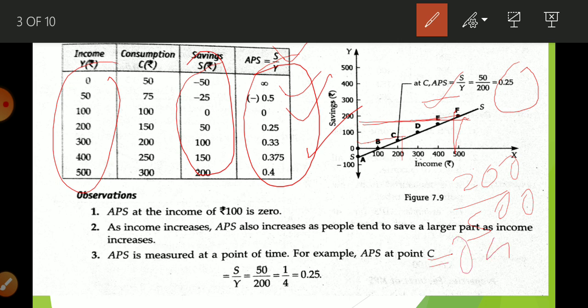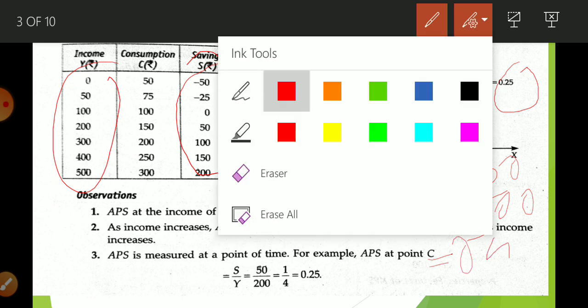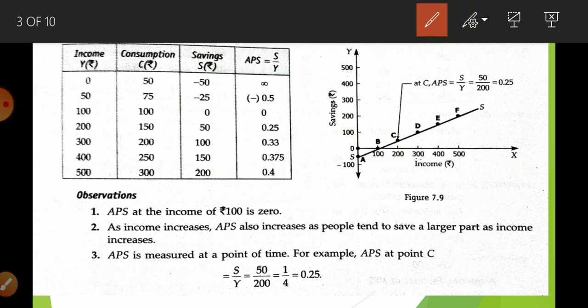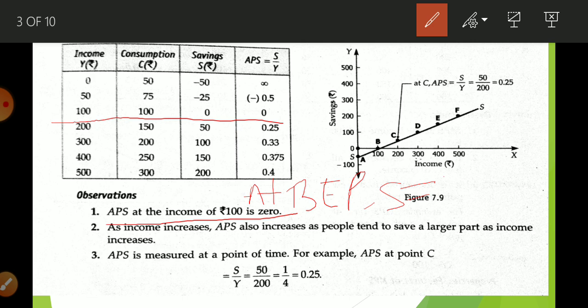0.4. Okay. Now its observation, what do we find here? We find that APS at the income of 100 is 0. That means we are talking about this, that at the break even point, saving is equal to 0.